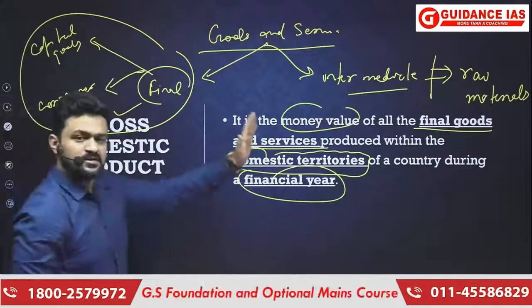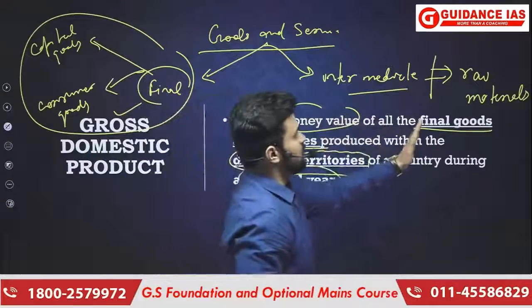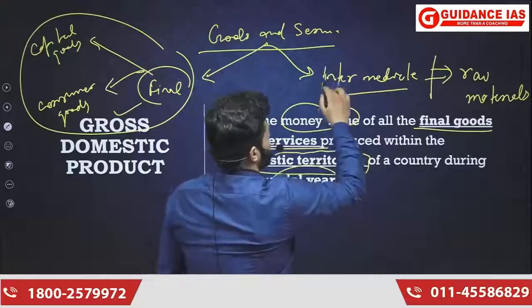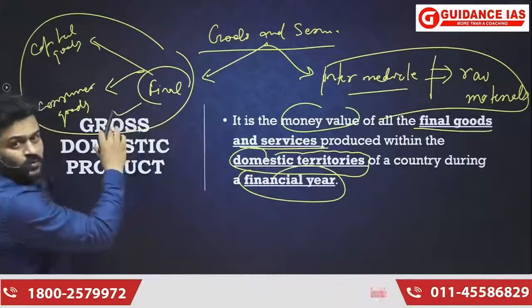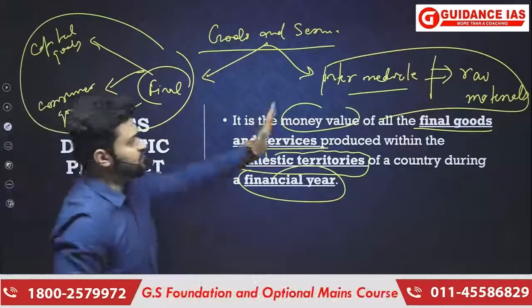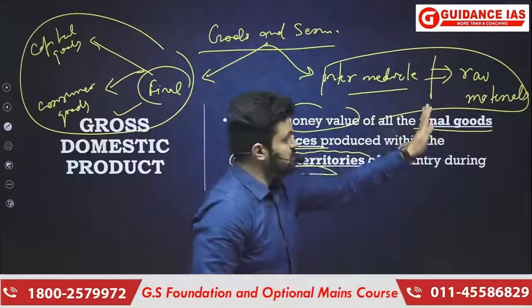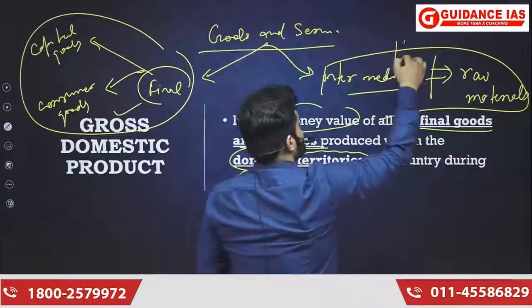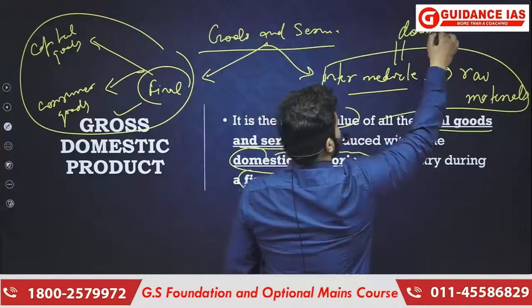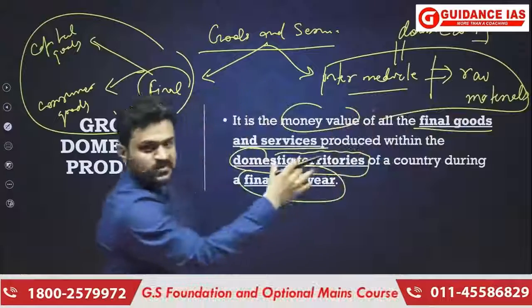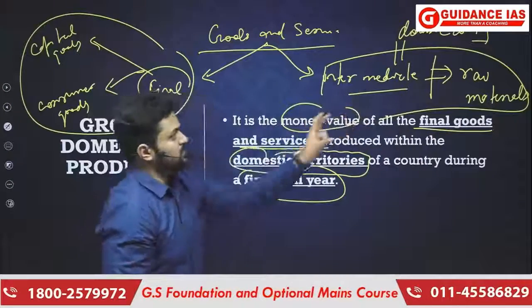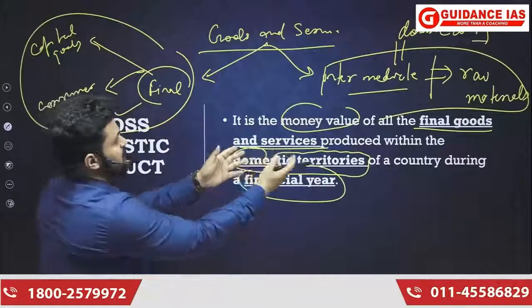We avoid intermediate goods and services because they will again be used for the production of the final product. And if we account for those goods also, that will lead to double counting. So if we start including the intermediate goods also, they will be doubly counted.